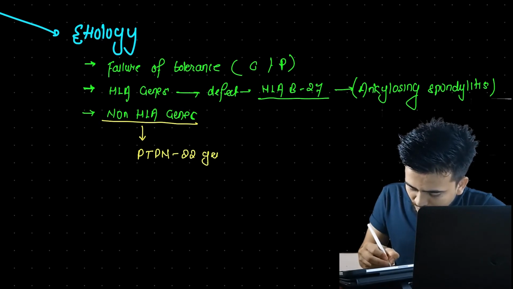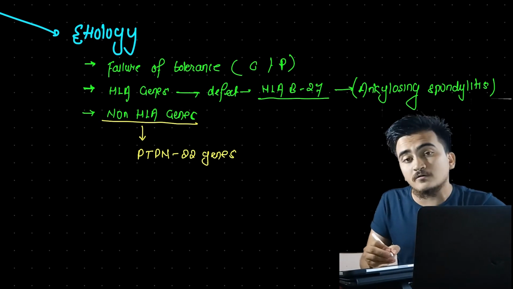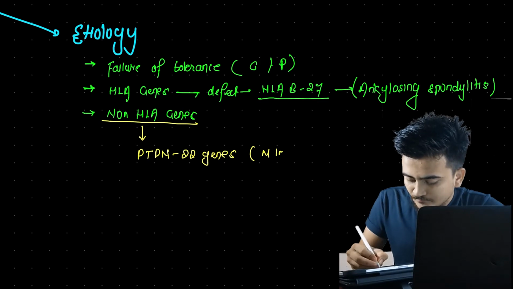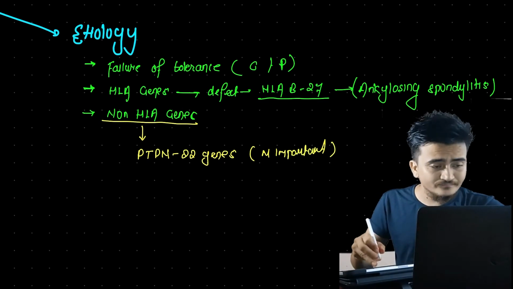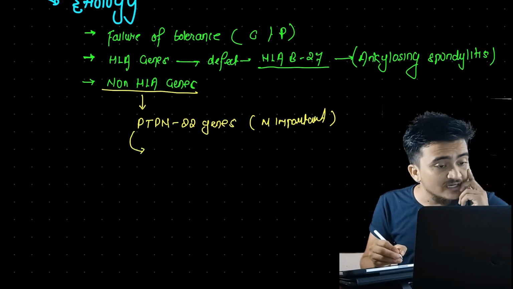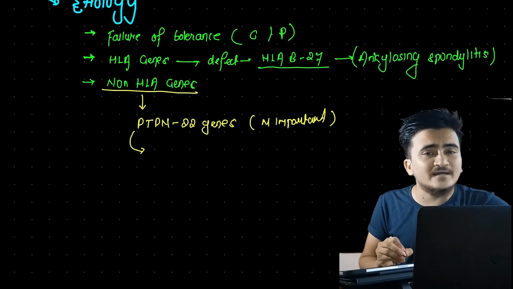What is this gene? I said that it is the most important for occurrence of autoimmune disease. What this PTPN22 gene does is it causes the abnormal lymphocyte activation and proliferation.